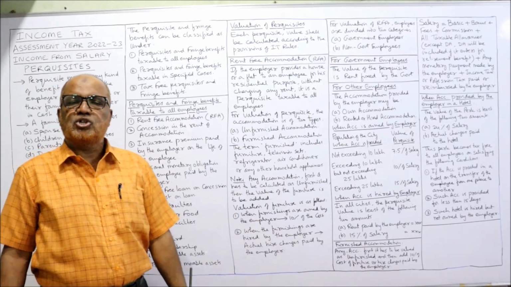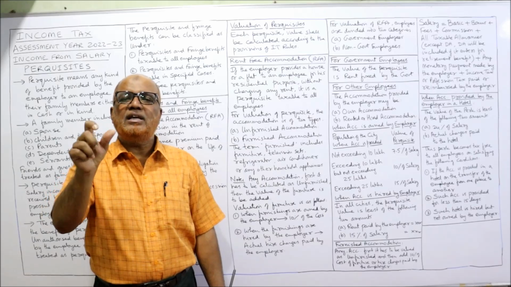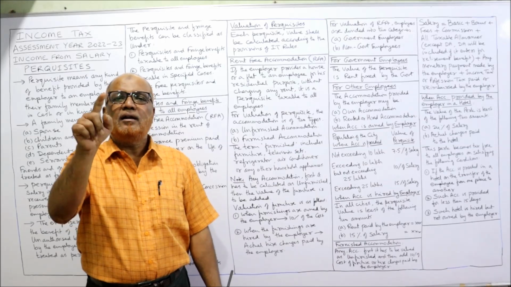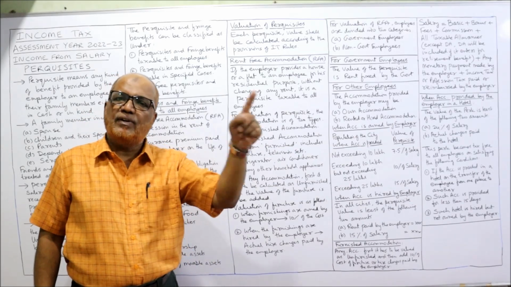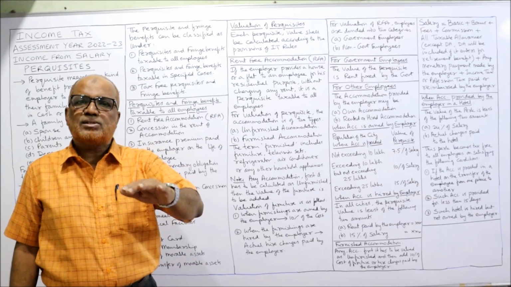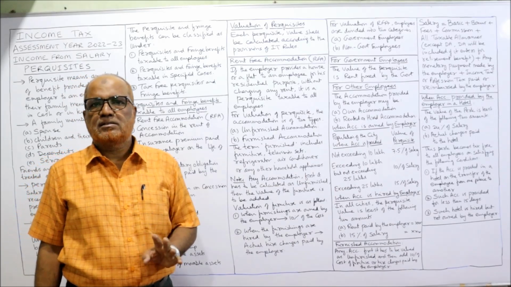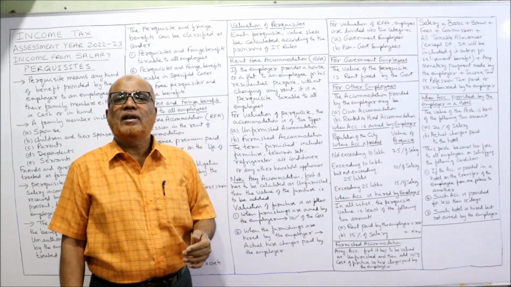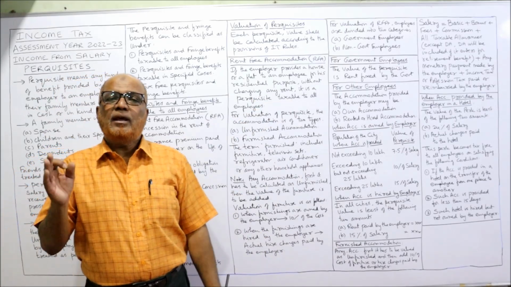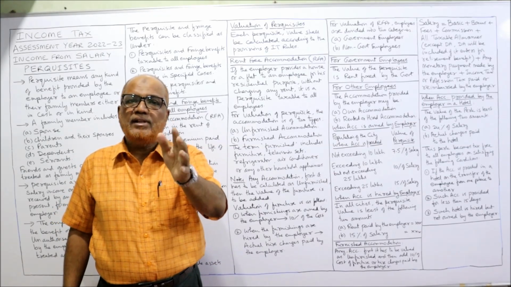Now, furnished accommodation. Just now I told you, if the house is a furnished one, then first we need to calculate the value of unfurnished accommodation. To that you add 10% of cost of furniture if it is owned by the employer, or the hire charges of furniture paid by the employer, whatever is the case. If you add that, we get the value of furnished accommodation. Now, the most important thing is salary. In every situation, the meaning of the term salary will change.